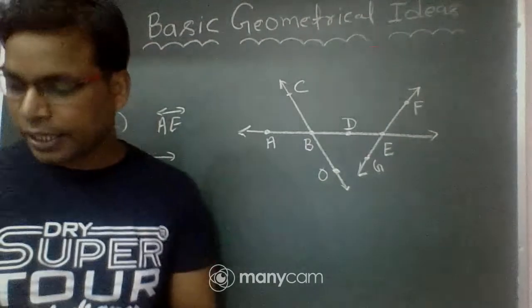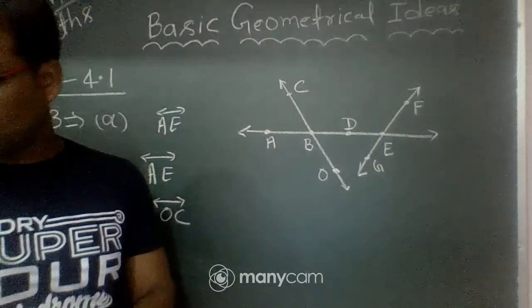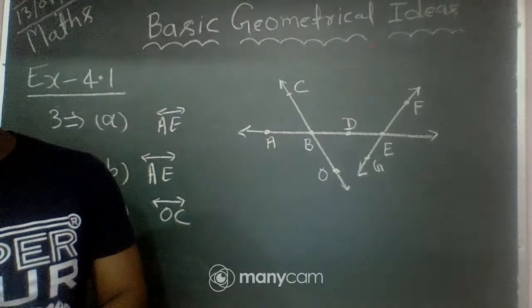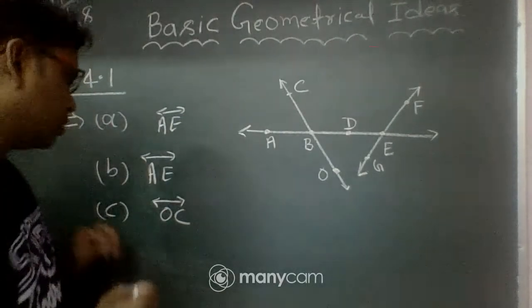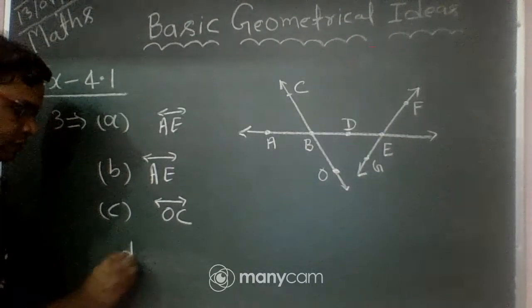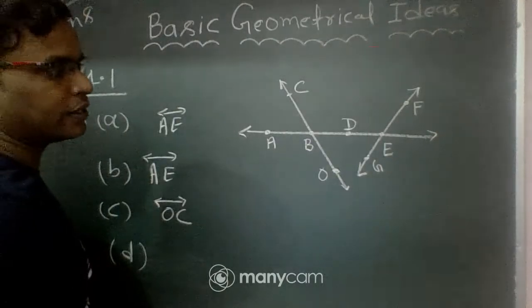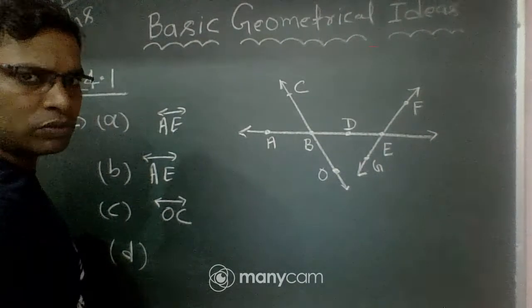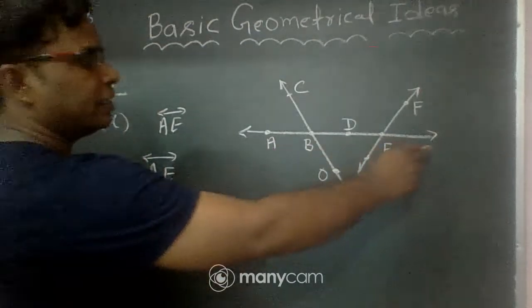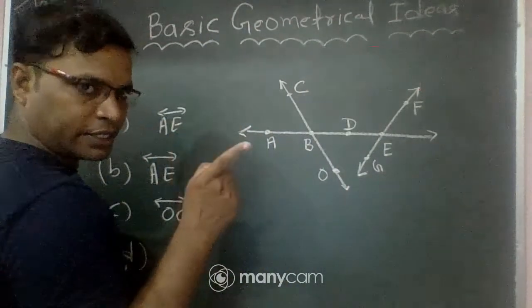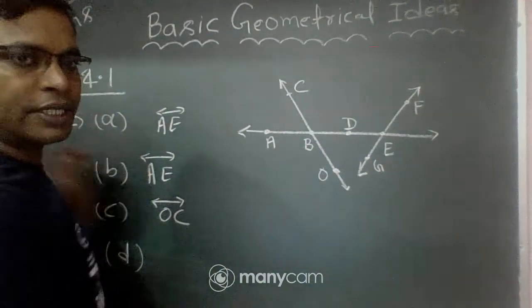Okay, and now part D: two pairs of intersecting lines. So AE and OC intersect each other. AE and FG intersect each other.